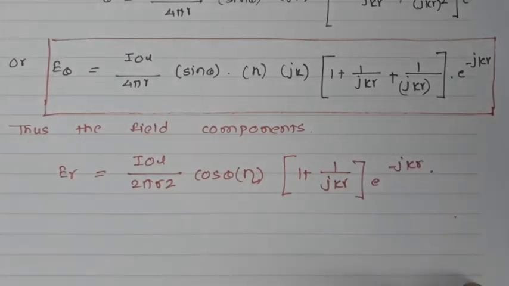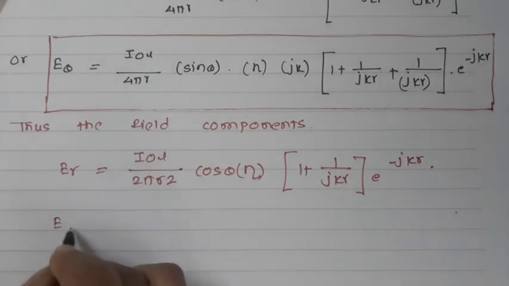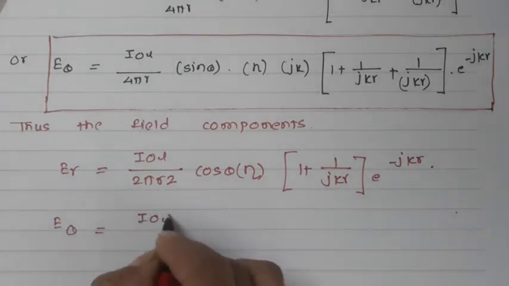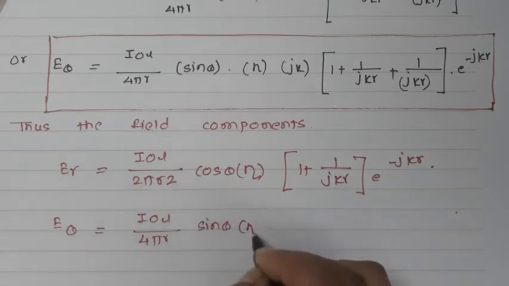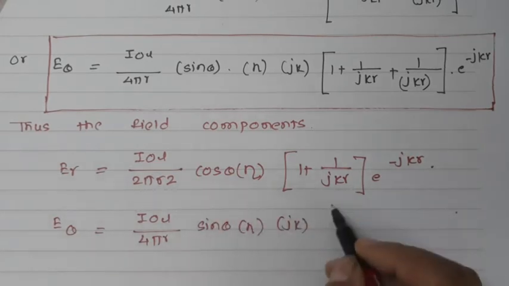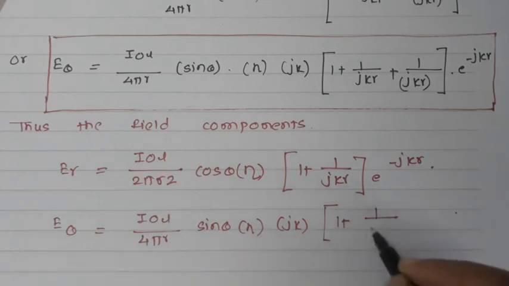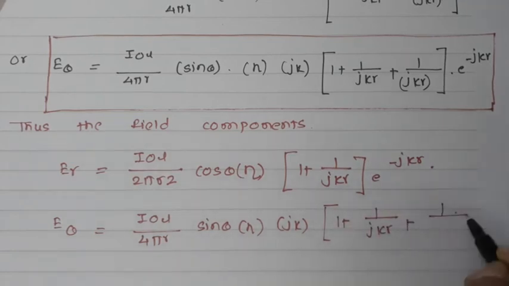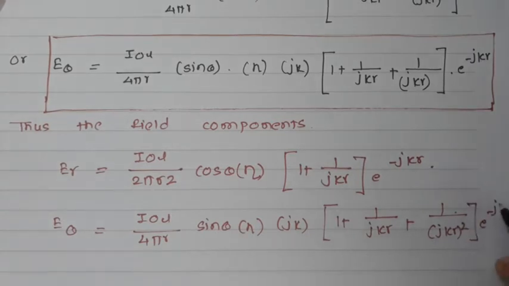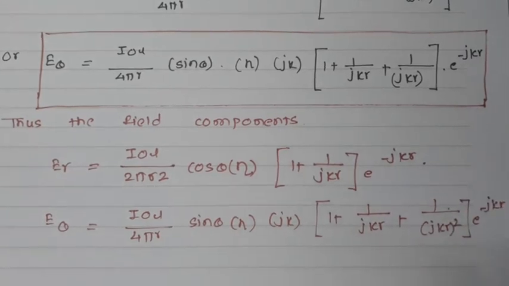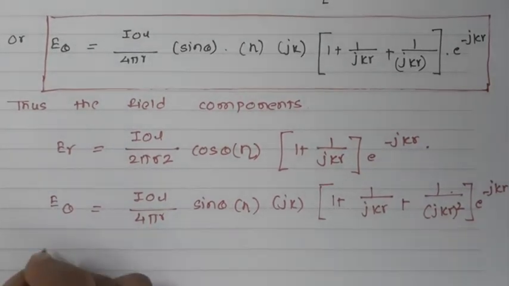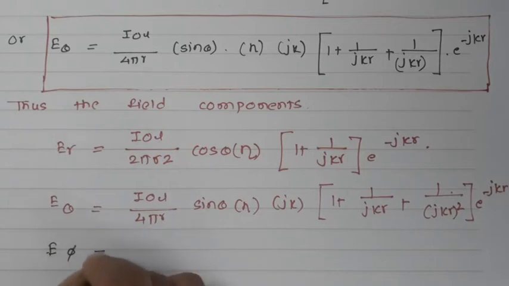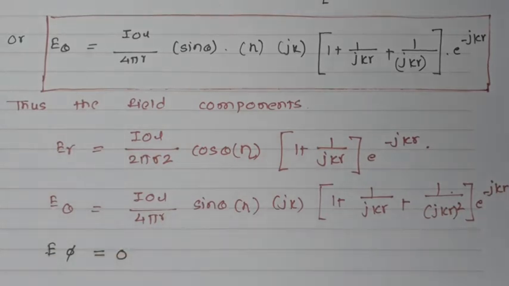So this will be the Er component, and then the E theta component, which we have already found right now: I0 L divided by 4 pi r sin theta eta jk (1 plus 1 upon jkr plus 1 upon (jkr) square) into e raised to minus jkr. And we know that our E phi component here will be 0. So these are the three components.